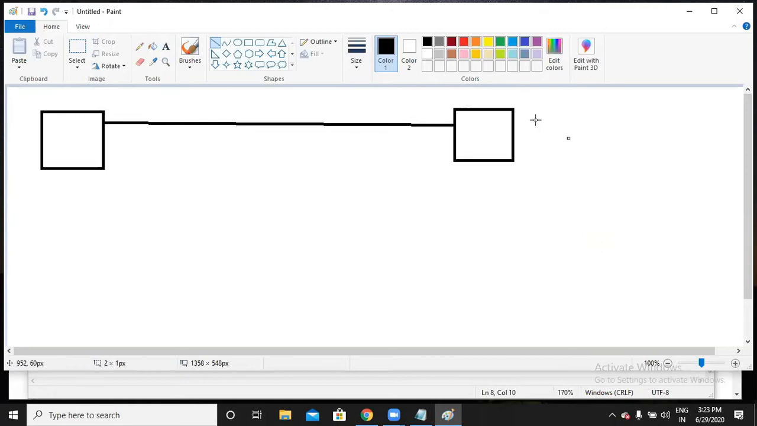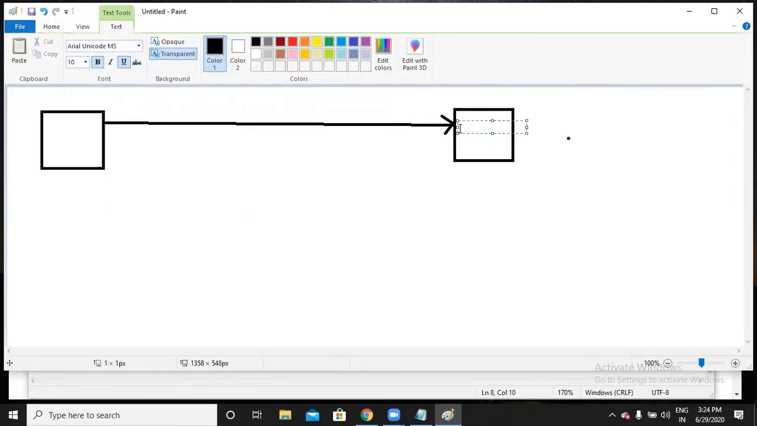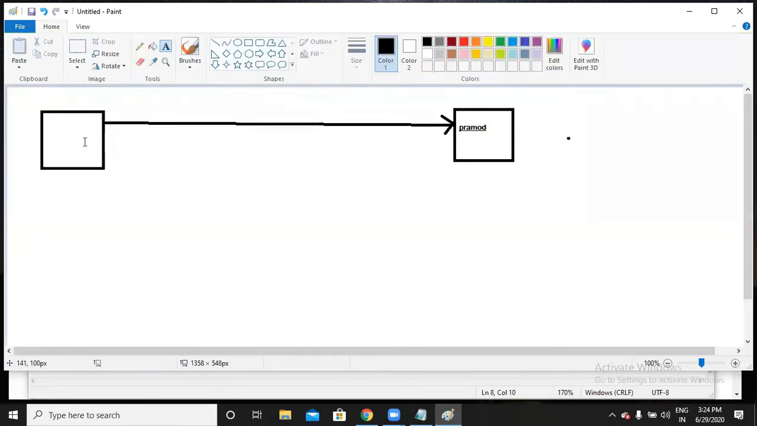Okay, now let us say this is Rafi's website and this is Pramod's website. Now Rafi is giving a backlink to Pramod's website. That means I'm promoting Pramod's website, so Pramod is getting a backlink. So for Pramod it is an inbound link and for Rafi it is an outbound link.